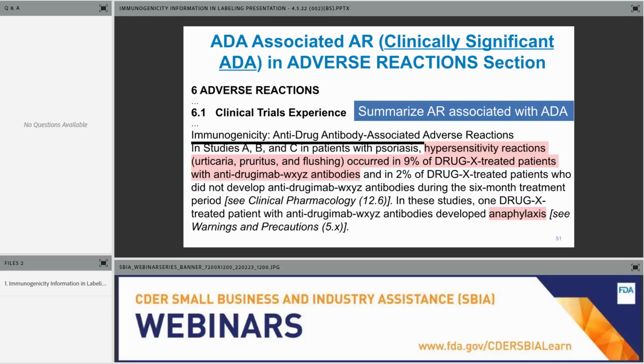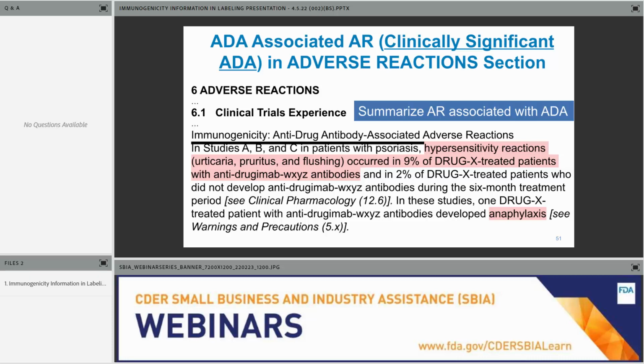And here you're showing in red, pink, that there was a higher incidence of hypersensitivity reactions in drug-treated patients with antibodies compared to those that did not have antibody formation during the specific treatment period. 9% versus 2%, and one of the patients who developed anaphylaxis had anti-drug antibodies. So as you can see here, the concentration is really about adverse reactions.